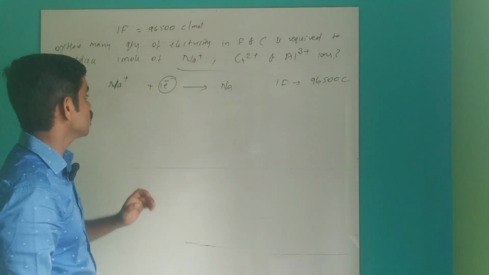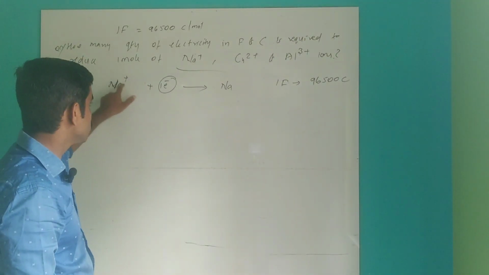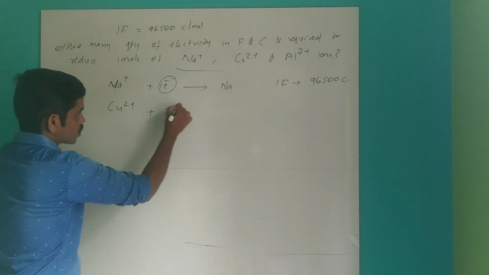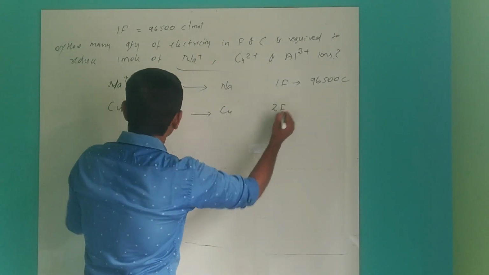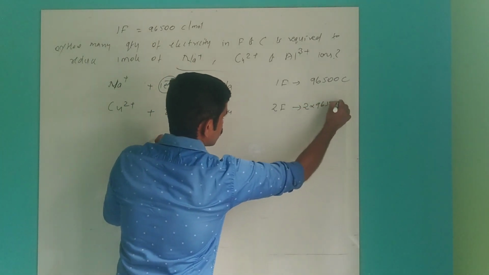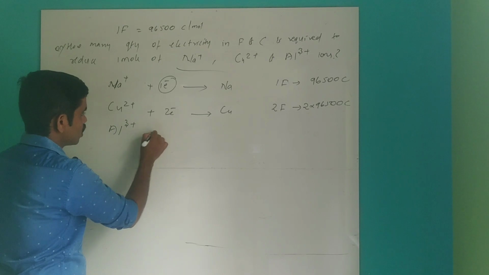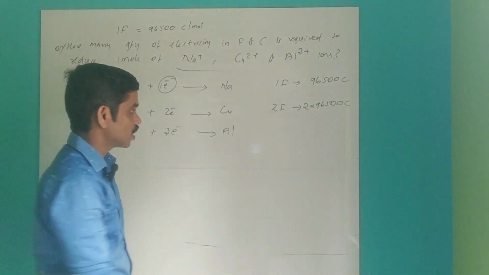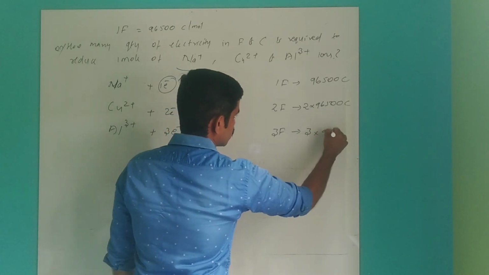Understood. Simply, what is the charge of the cation? In the case of Cu2+, how many electrons? 2 electrons give Cu. So 2 Faraday of electricity, or 2 × 96500 Coulomb, is required. Then Al3+, how many electrons? 3 electrons get deposited as Al. So you need 3 Faraday, which in Coulomb is 3 × 96500.